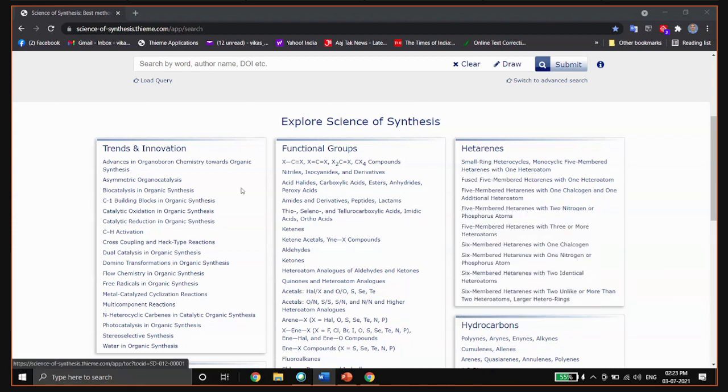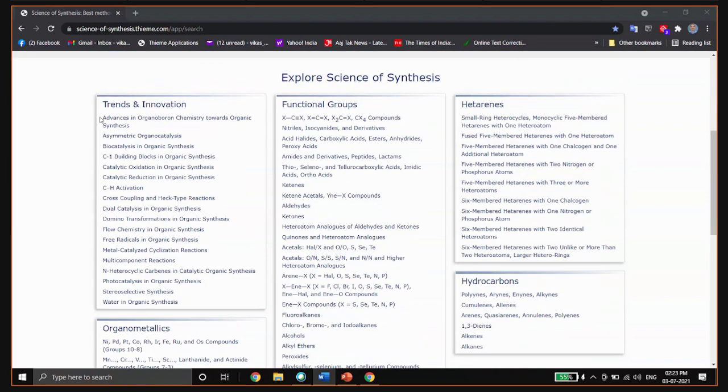These are some of the topics which do not fit into the current defined product classes. These are published separately as a reference library and can be found in the Trend and Innovation tile. It deals with particular methods, how a method can be used in synthesis, rather than what functional group you need to synthesize. Clicking any of these links will directly take you to the Explore Content tab.